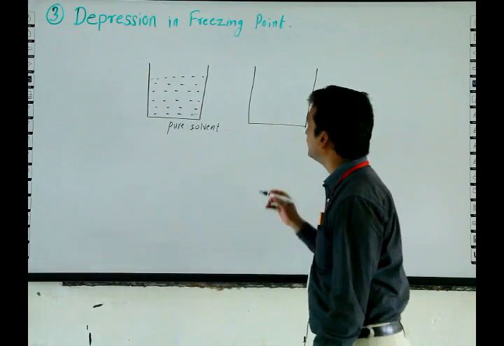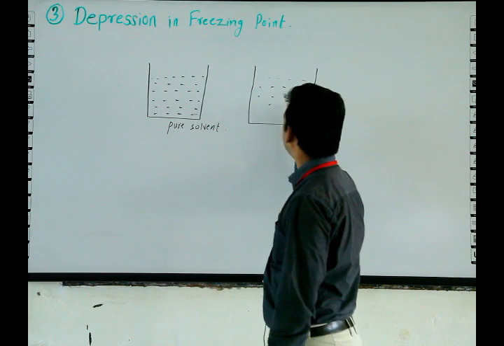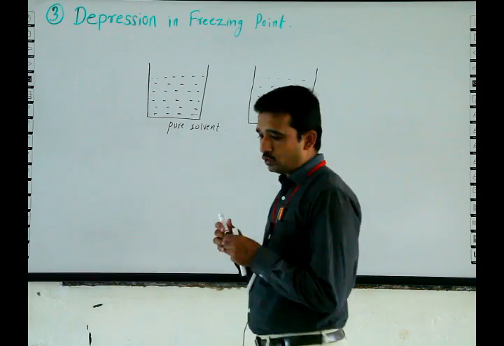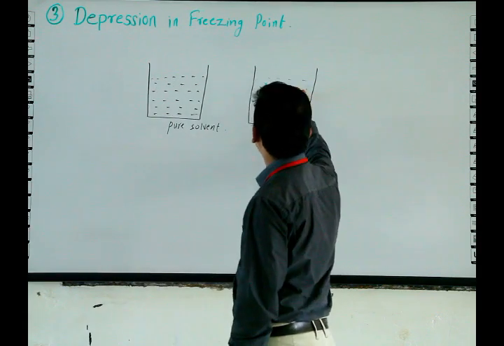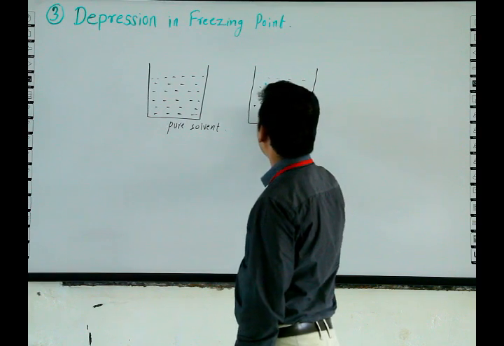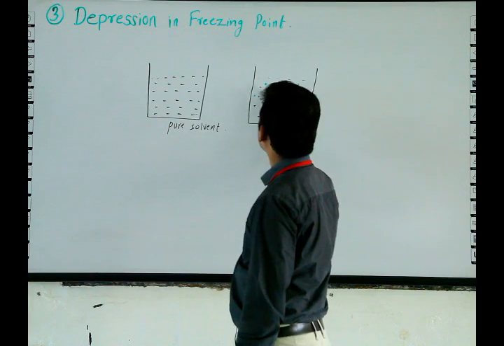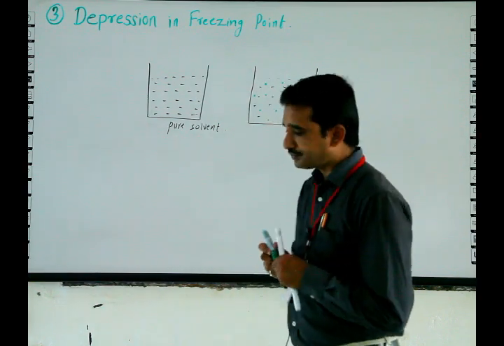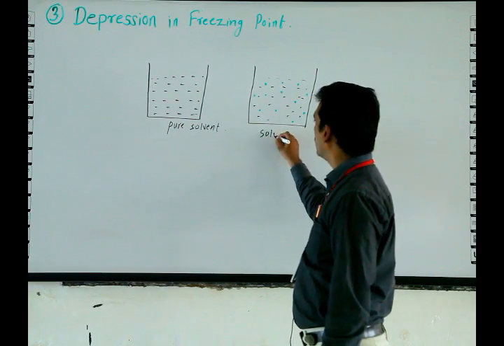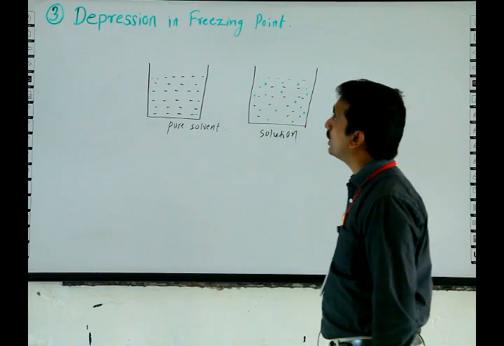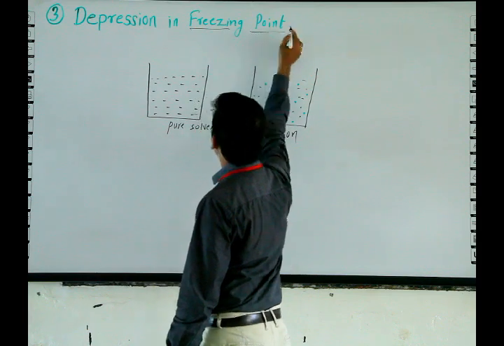And here pure solvent and some solute particles are taken, which are in solution. First we are discussing the word freezing point.